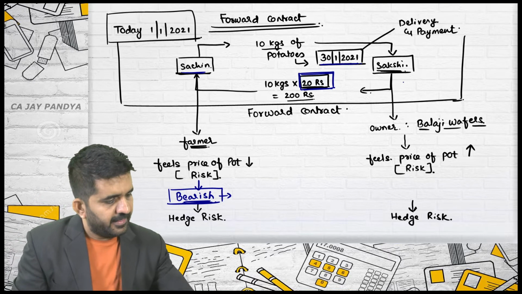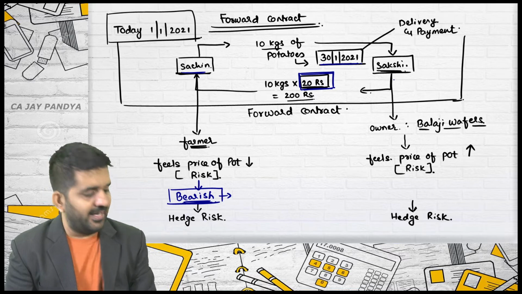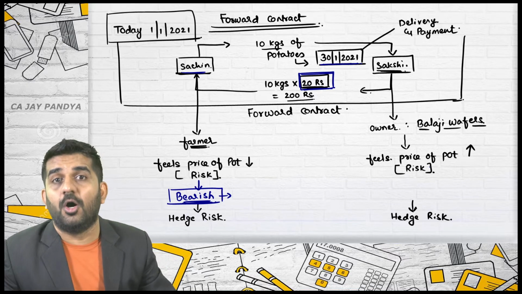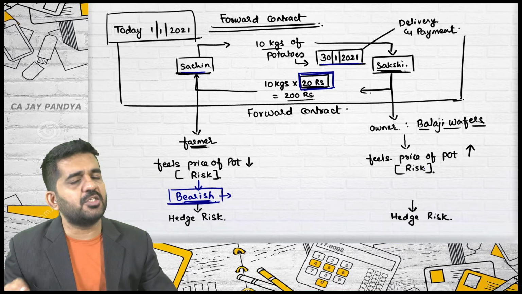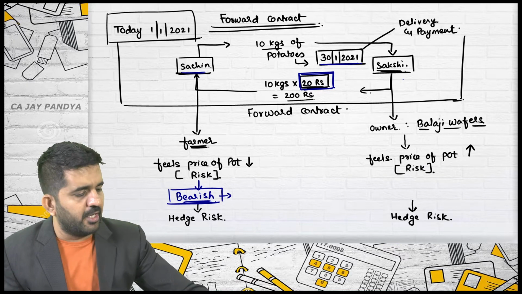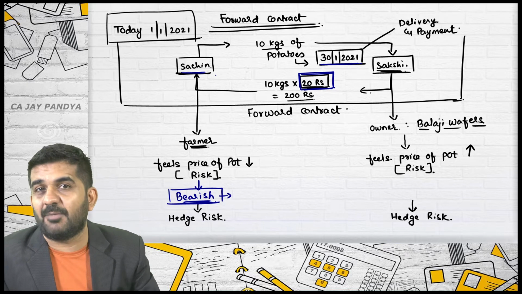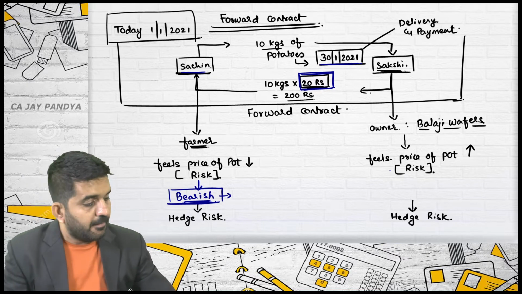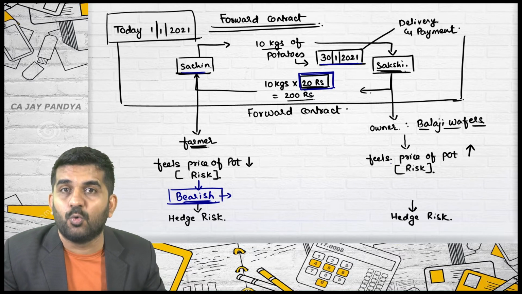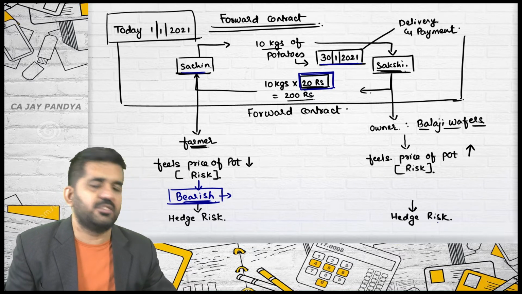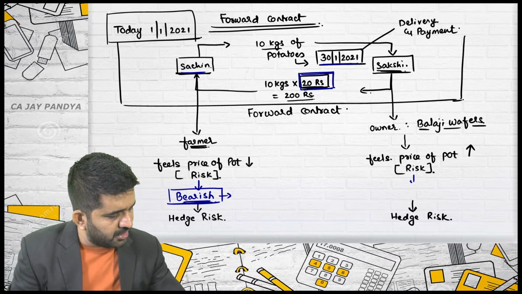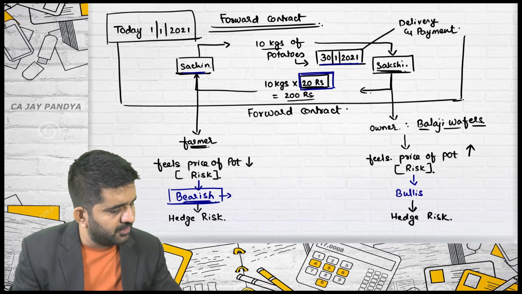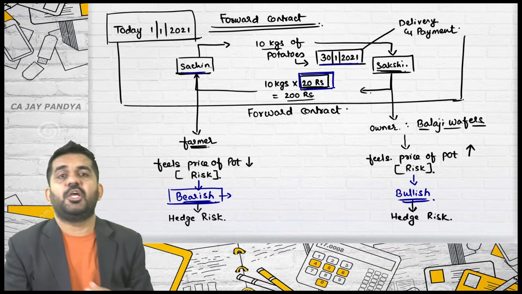Is it alright? Sakshi on the other hand feels that the price of potatoes will go up. Please understand, if Sakshi feels that price of potatoes will go down, she will never enter into this type of contract because then she will be getting raw material at a lower price. But she feels that price is going to go up. It is risk of Sakshi and she is hedging the risk. So Sakshi feels that price will go up. Sakshi will be termed as bullish in potatoes.